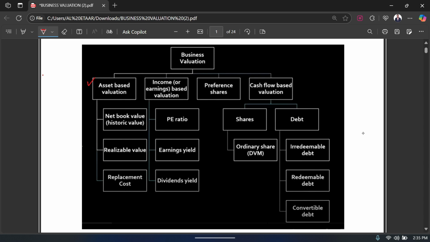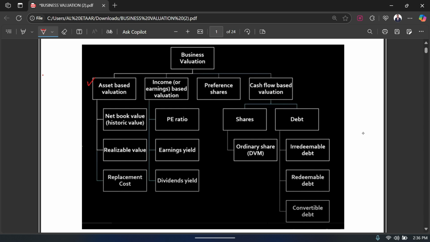So these three come in the category of asset based valuation, whereas the second option that we can use to value any business is based on its earnings or income. For that you can use the PE ratio method, the earning yield method, and the dividend yield method. These three come in the category of valuing your business based on income or earnings.